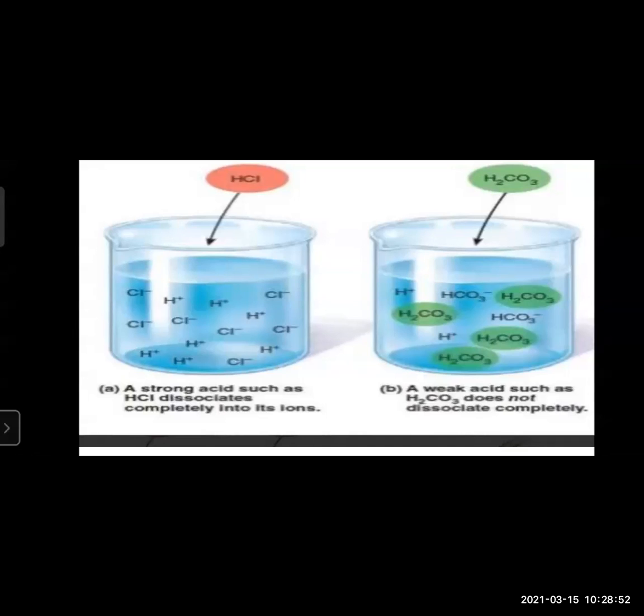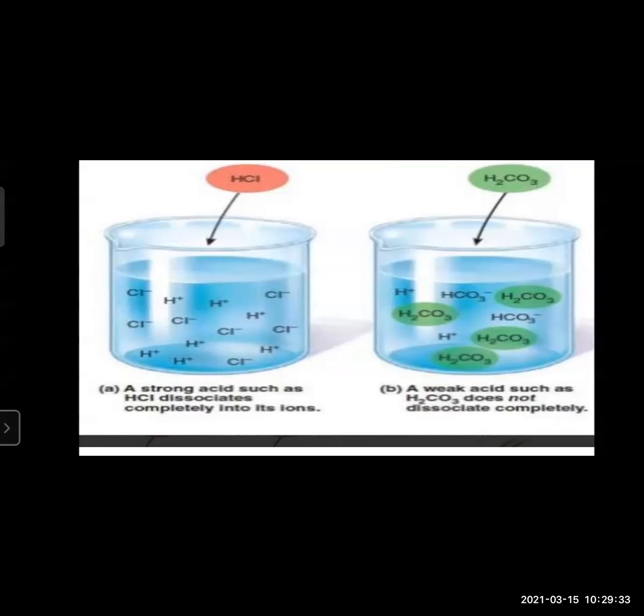Now let's see the weak acid. Up till now we have not seen the definition of weak acid. On dissolving in water, a weak acid does not dissociate completely, and the resulting aqueous solution contains H plus ions and the concerned acidic radical in small proportion, along with a large proportion of undissociated molecules of the acid. For example, H2CO3 and CH3COOH. This is acetic acid and carbonic acid.